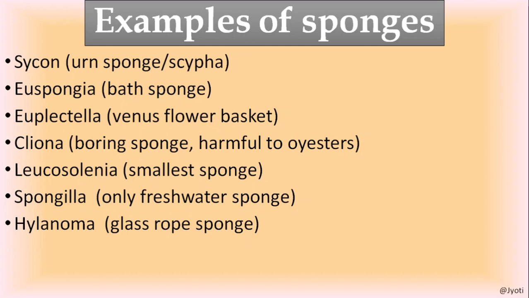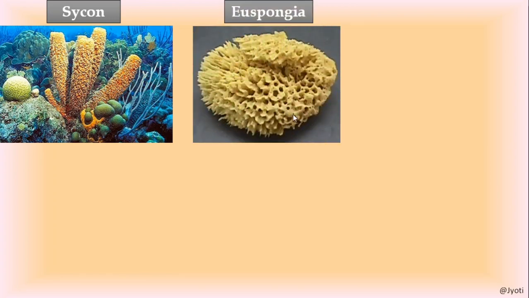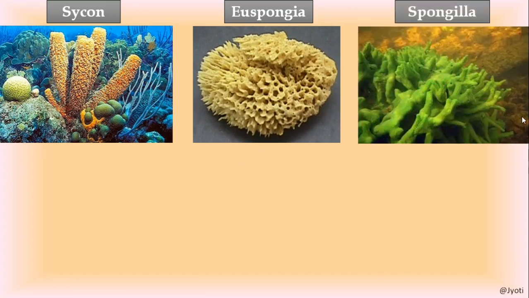Then Hyalonema, it is a glass rope sponge. Spongilla, I have already told you, it is the freshwater sponge. So here I will show you the picture of the sponges which I have told you, the common types of sponge. This is the Cycon. Then this is Euspongia, which is known as bath sponge, common bath sponge. This is Spongilla, freshwater sponge.